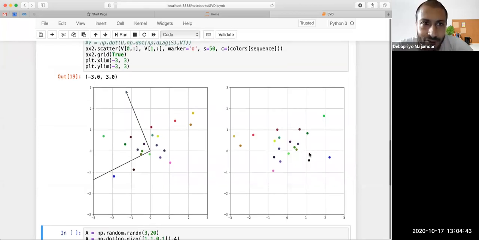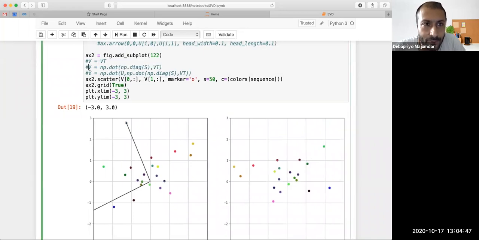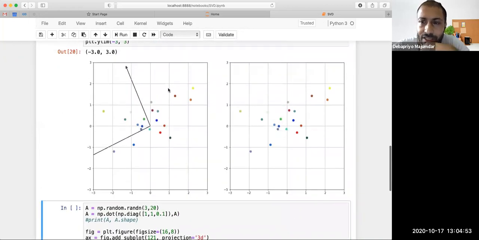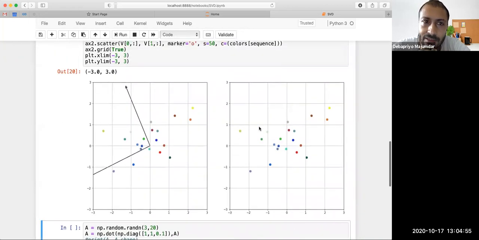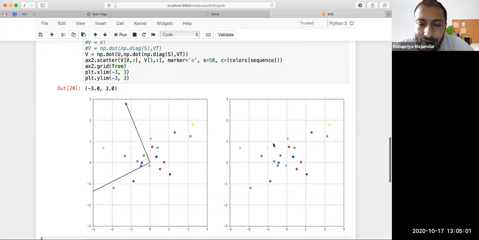Okay, so now obviously, mathematically also that is the obvious thing. Now, if I simply multiply by U, I'm going to get my original data points, right? So what it means is the matrix V, so what is happening? You start with your original data points A.